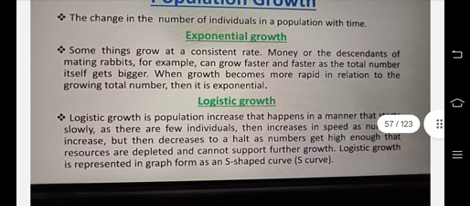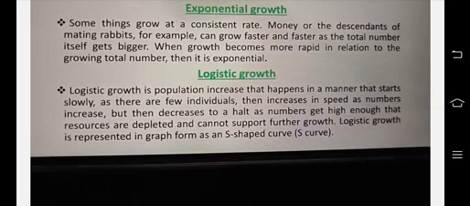Then logistic growth. Logistic growth kind of means like logic applies to this. That means logistic growth is a population increase that starts slowly as there are few individuals, then increases in speed as numbers increase, but then decreases to a halt as numbers get high enough that resources are depleted and cannot support further growth. Logistic growth is represented in graph form as an S-shaped curve, S-curve.